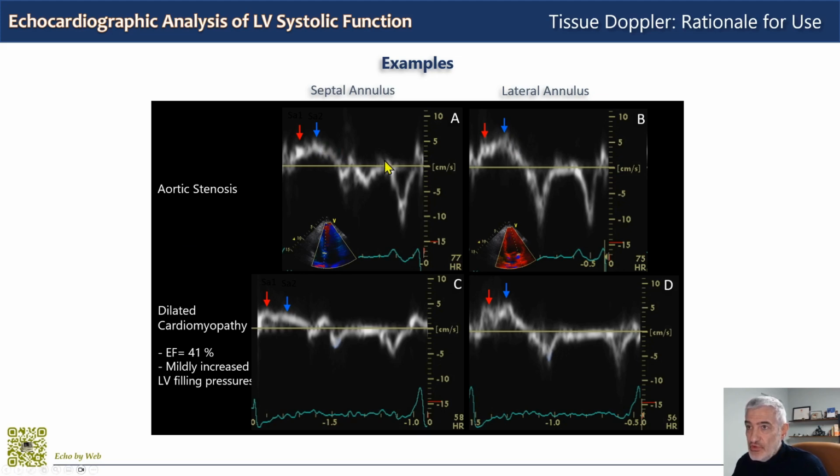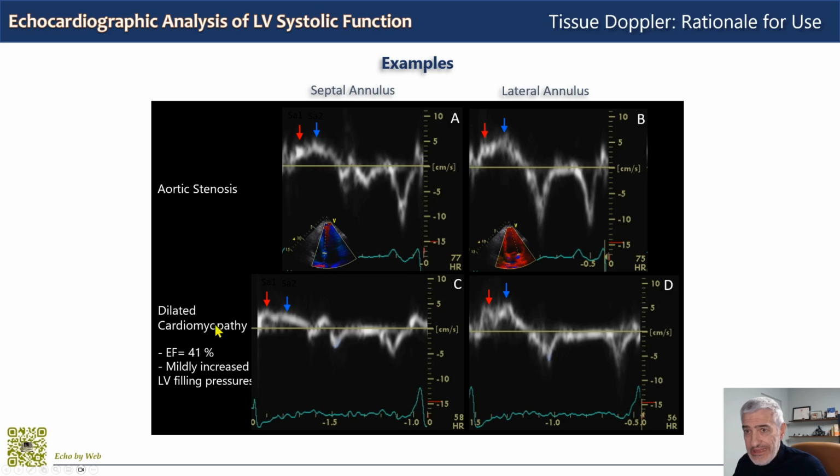We have reduced longitudinal function due to hypertrophy and increased afterload of the left ventricle. Remember that left ventricular afterload can influence longitudinal function. We are referring to the previous graph. We are in the lower right quadrant, the C quadrant, where ejection fraction is normal and longitudinal function is initially reduced.